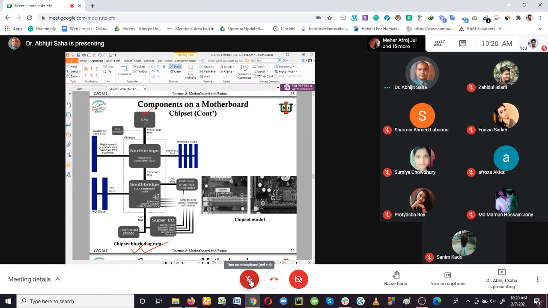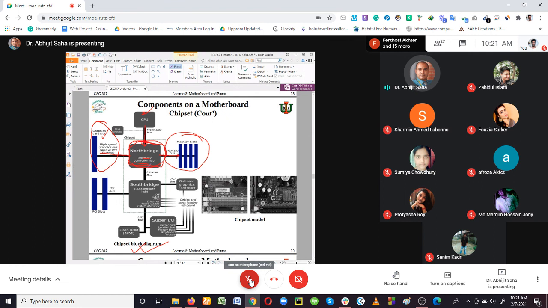Look, if you have the CPU socket, you are installing the CPU, right? And the CPU has a connection with the north bridge, your chipset, and this north bridge is connected with your memory slots, that means your RAM, and then this north bridge is connected with your graphics card. That is what we call the memory controller hub. It maintains the communications between the CPU, RAM, and the graphics card. This is quite interesting. By seeing this figure, you know how the components communicate with the CPU, and in which way.